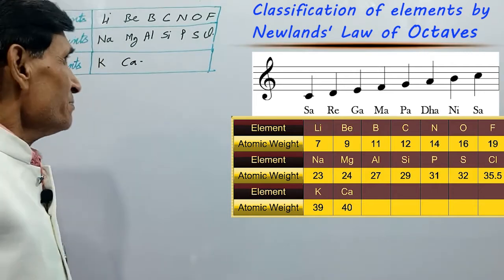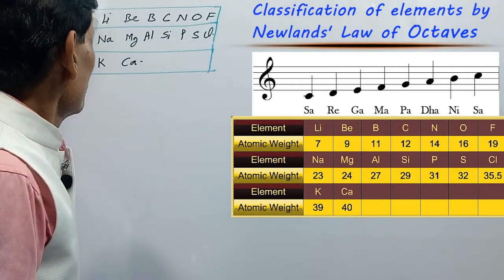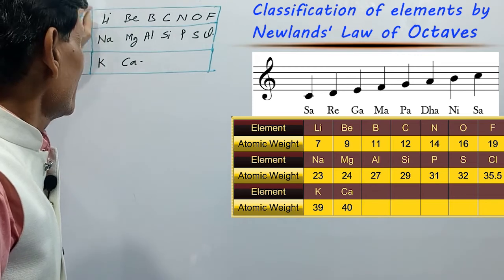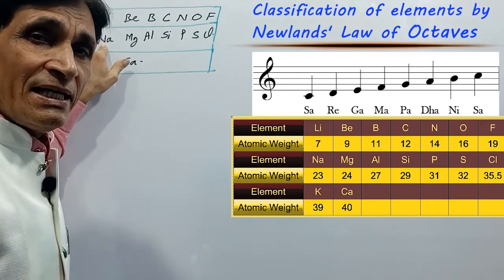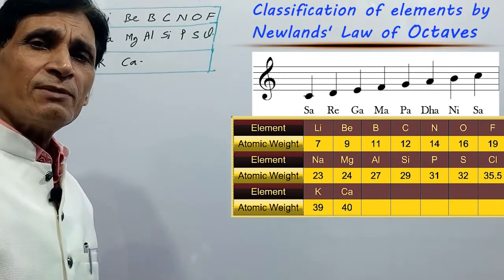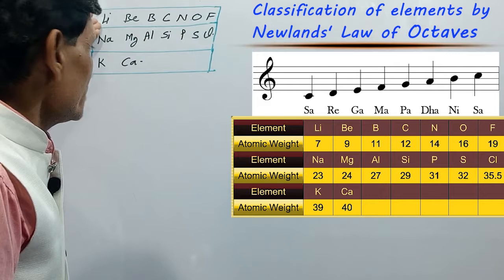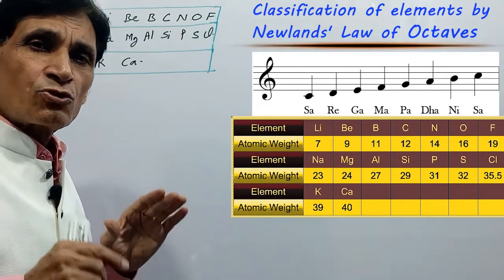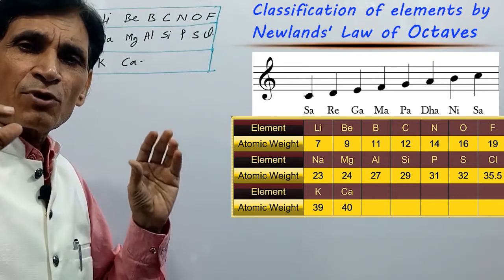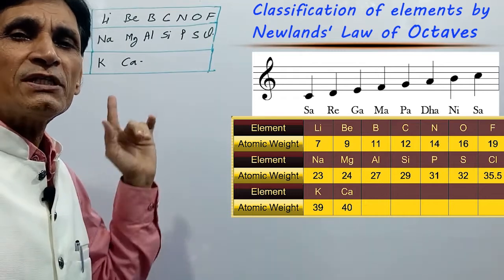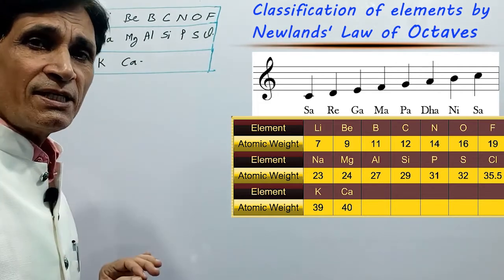Then Newland divided elements in the horizontal rows. If lithium is the first element, then counting 1, 2, 3, 4, 5, 6, 7, the 8th element is sodium. According to Newland's law of octave, sodium should have properties similar to lithium. Like lithium has valency 1, sodium also has valency 1.